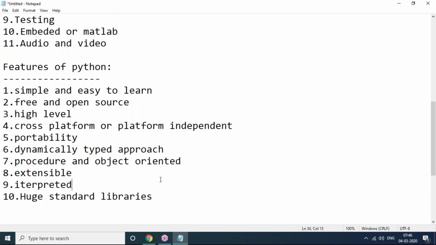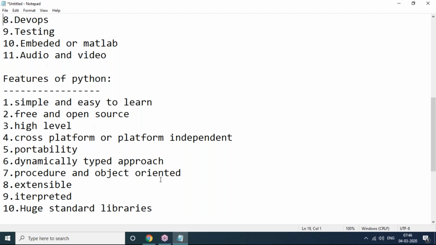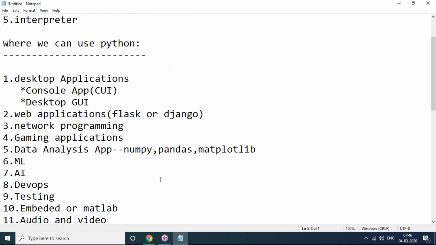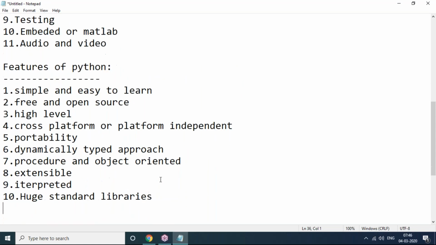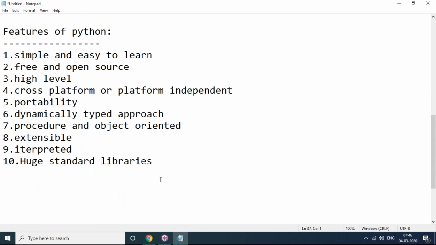Okay, so where exactly can we use Python? What kind of applications can we develop with Python? What is Python? Where can we use Python? Features of Python. Then, sir, what are the versions of Python? What version are we going to use now?